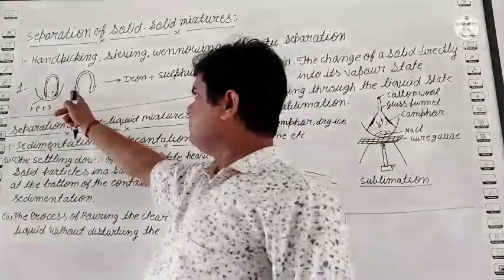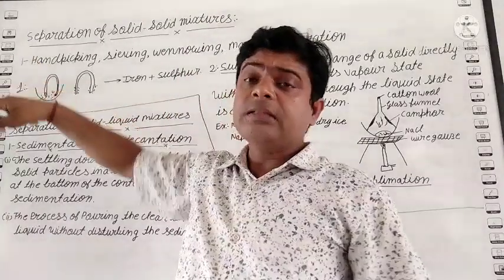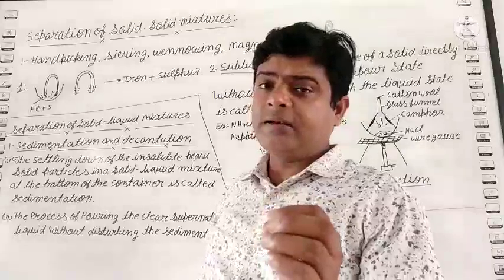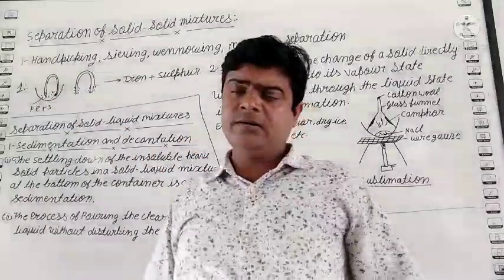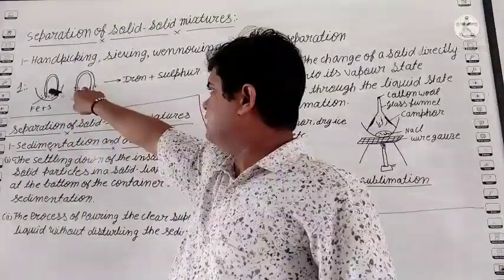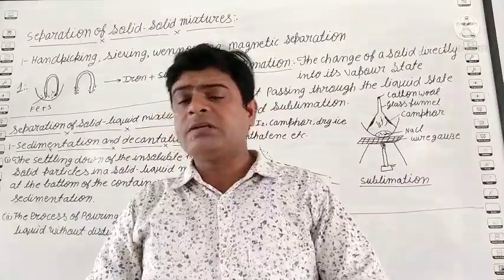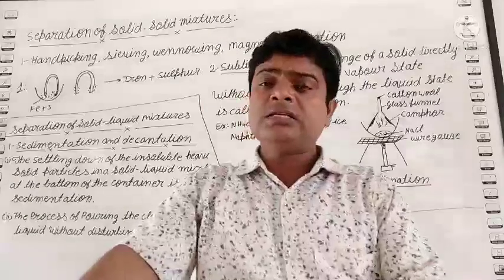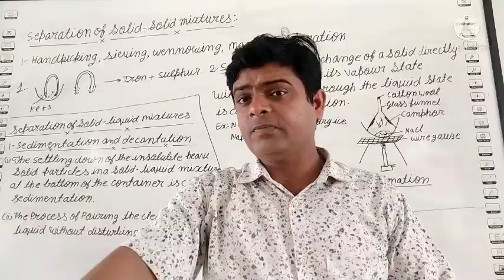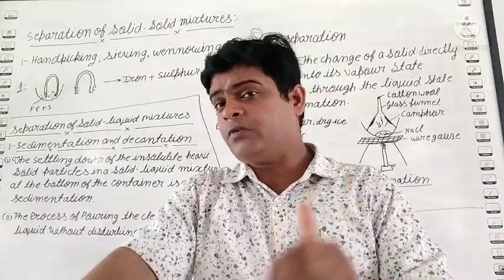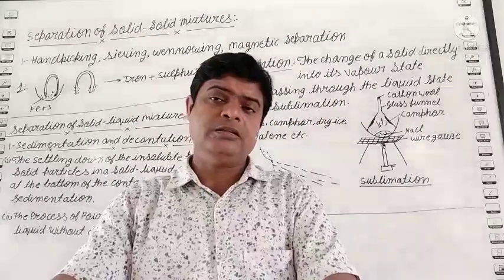We take one bar magnet, put it in the china dish and start to roll it. The result: all the iron particles are attracted by the magnet. After that, we scratch all the iron off the magnet. Okay, students? So such a technique is used when one thing is attracted by a magnet. So there are different techniques to separate solid from solid, unwanted solid material from the wanted material.